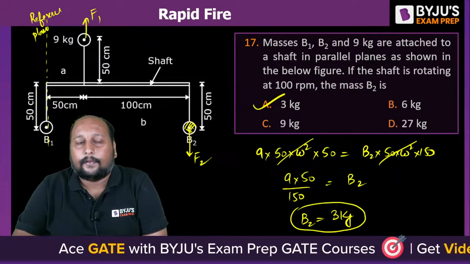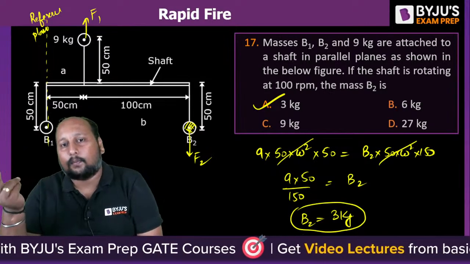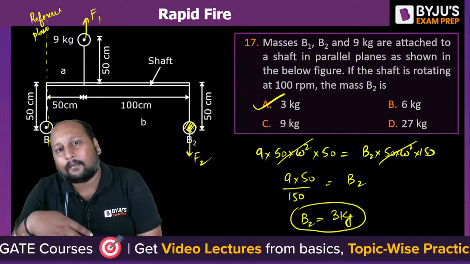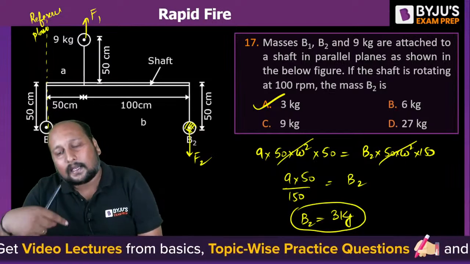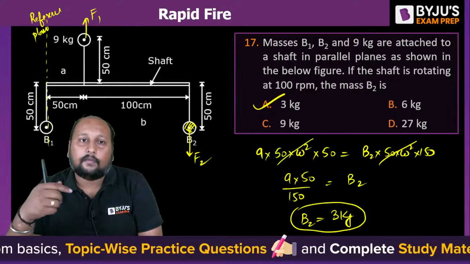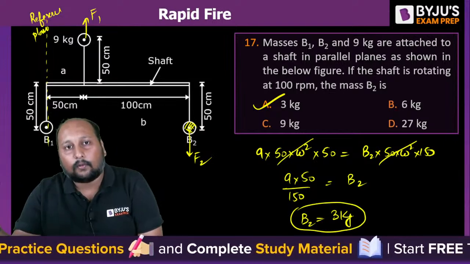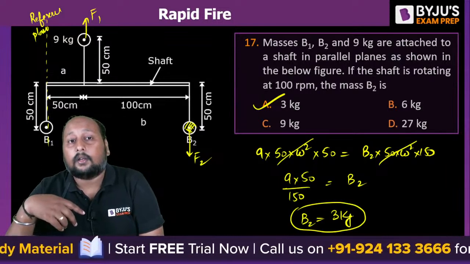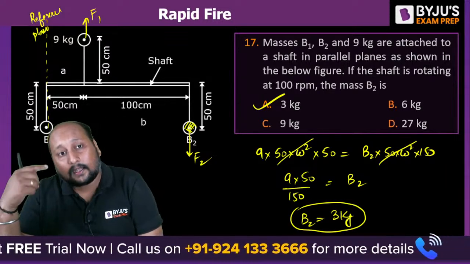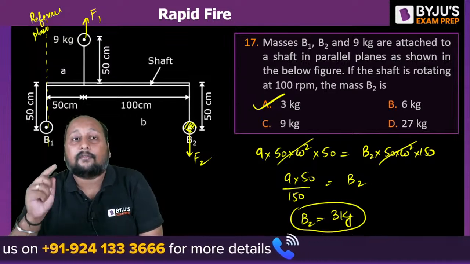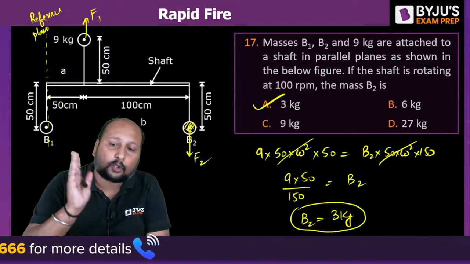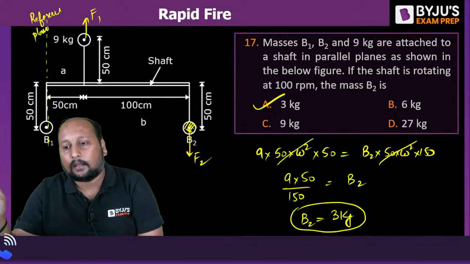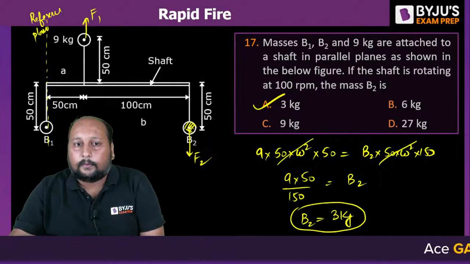Simple, eh? Whenever you get balancing, there are two possibilities: either static balancing or dynamic balancing. Static balancing means masses are rotating in the same plane. There we can only take the net force equal to 0, and we can draw a force polygon. But in dynamic balancing, the masses rotate in different planes. In that case, you have to check for both the moment balance and the force balance. Both conditions should be satisfied.